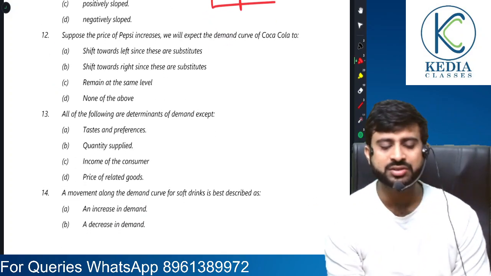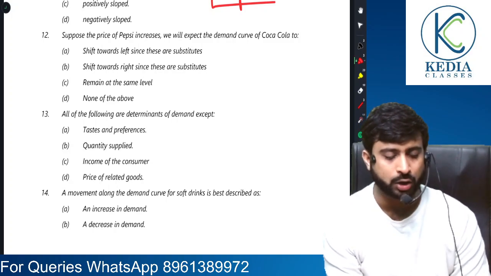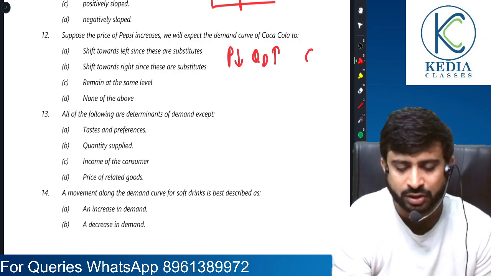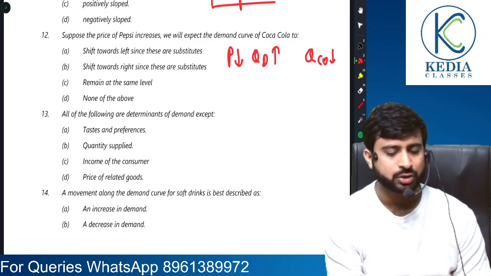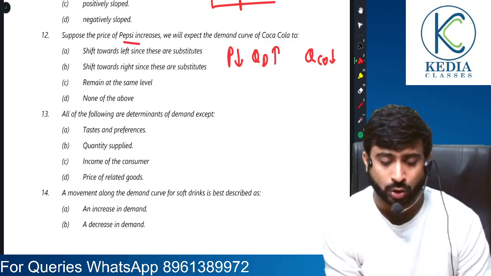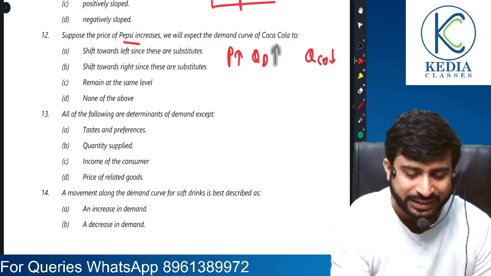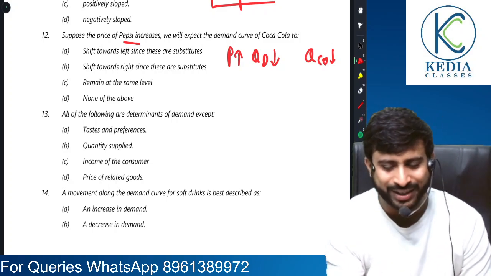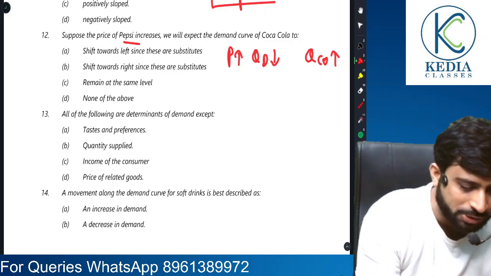Moving on. Suppose the price of Pepsi increases. We will expect the demand curve for Coca-Cola to... yes. See, if the price of Pepsi is falling, then quantity demanded of Pepsi will rise, so quantity demanded of Coca-Cola will fall, so there will be a leftward shift. Okay, just a minute. Sorry, it has not fallen, I read it as increases. My bad. So if the price of Pepsi has increased, then quantity demanded of Pepsi will fall. And if quantity demanded of Pepsi is falling, then quantity demanded of Coca-Cola is going to rise. I saw just the opposite. So, okay, there will be a rightward shift.